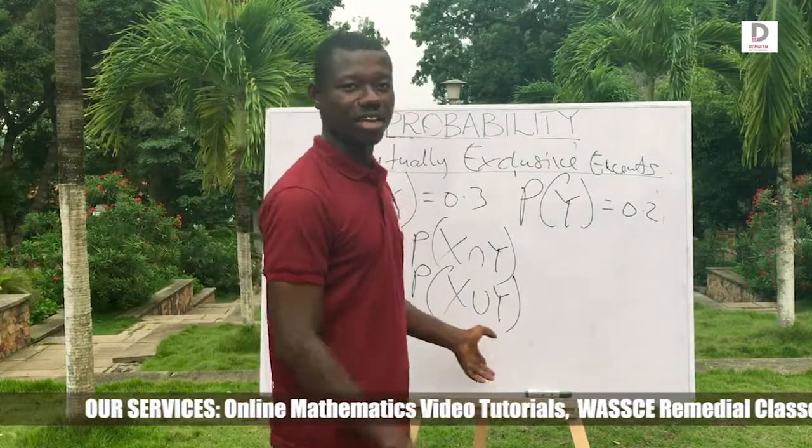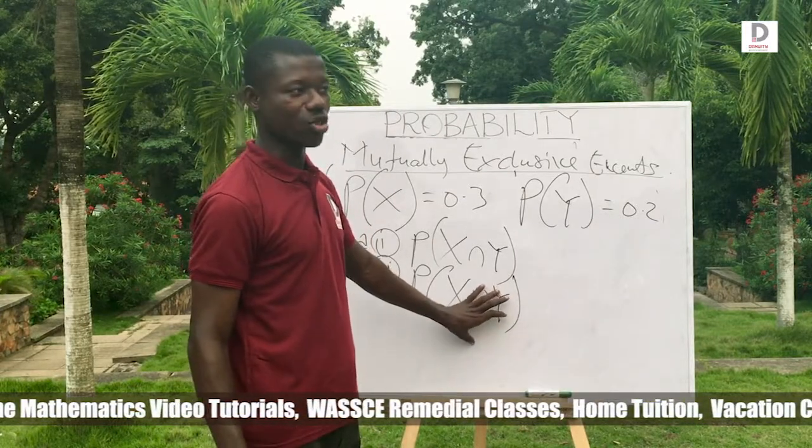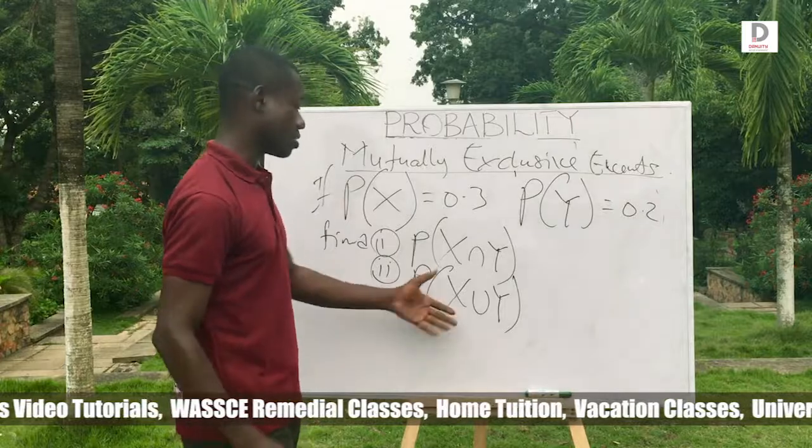We are referring to sets over here. So if you watch the video on sets, this will not be any work for you at all, because it makes sense.